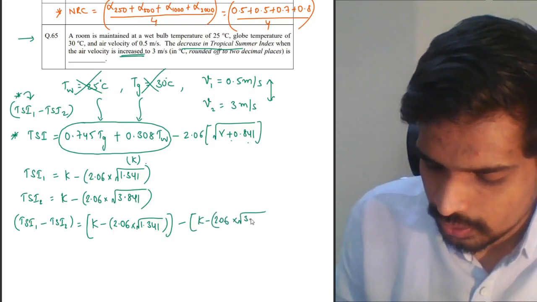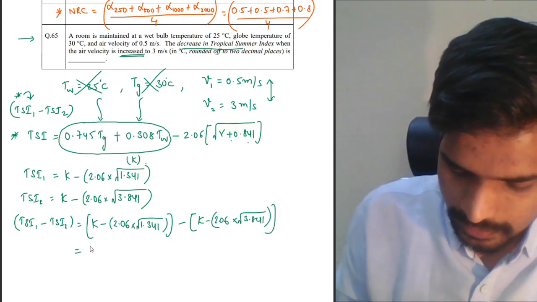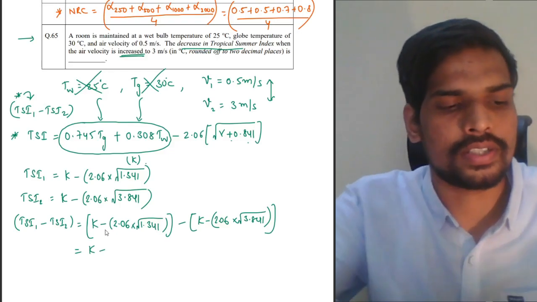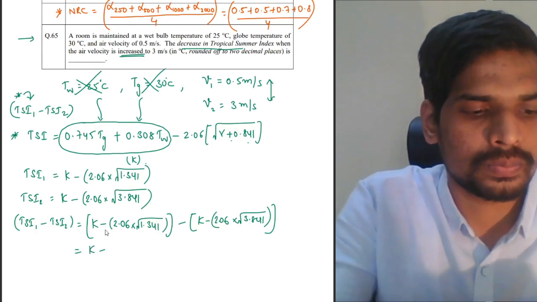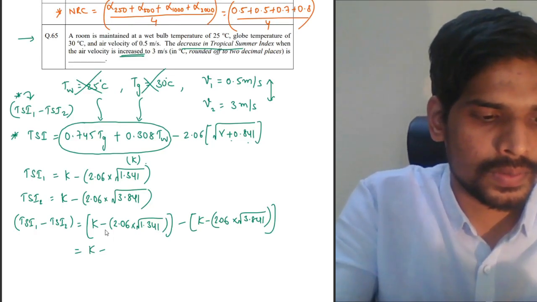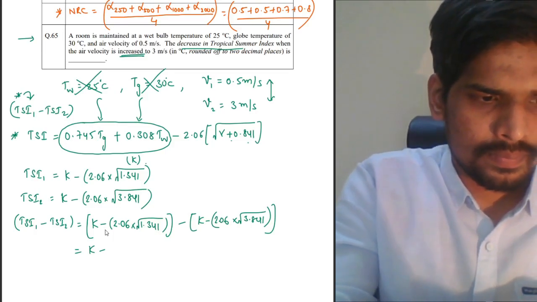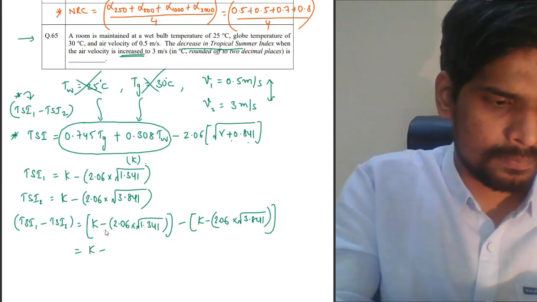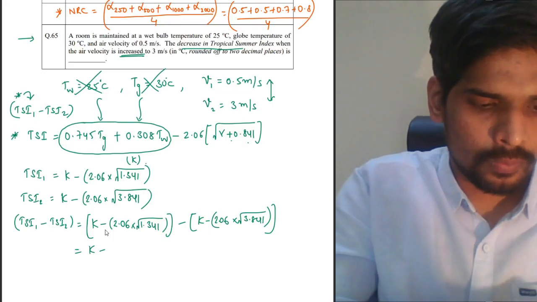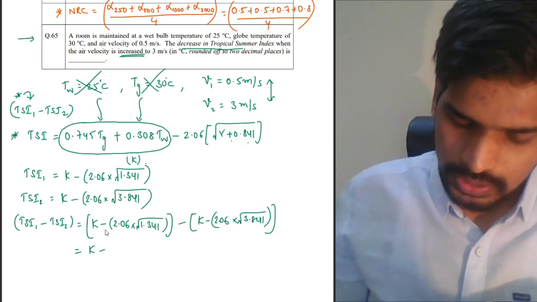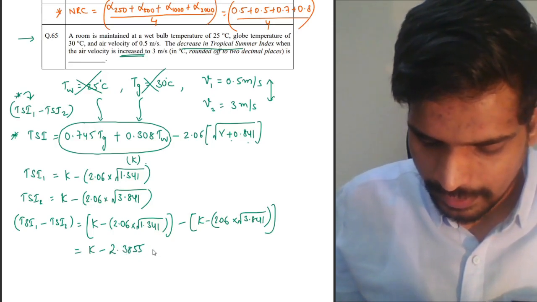To simplify this, you can use your calculators. 2.06 multiplied by square root of 1.341 is 2.3855.